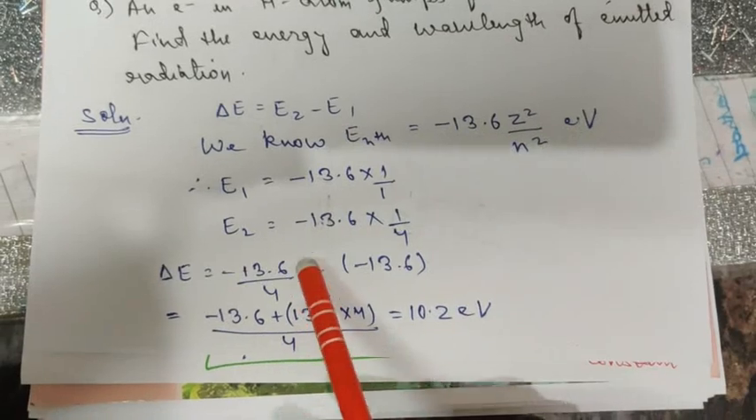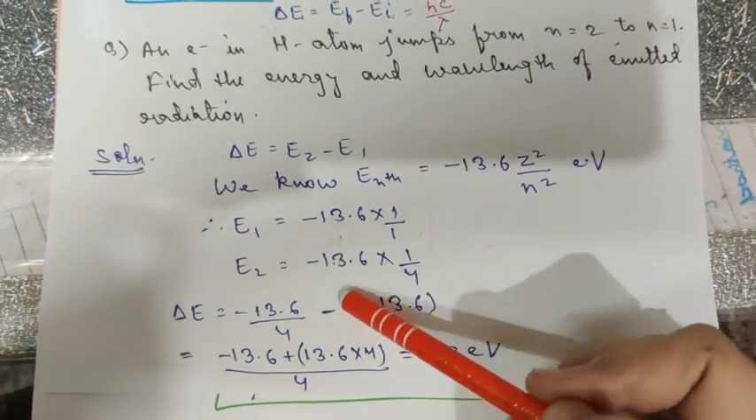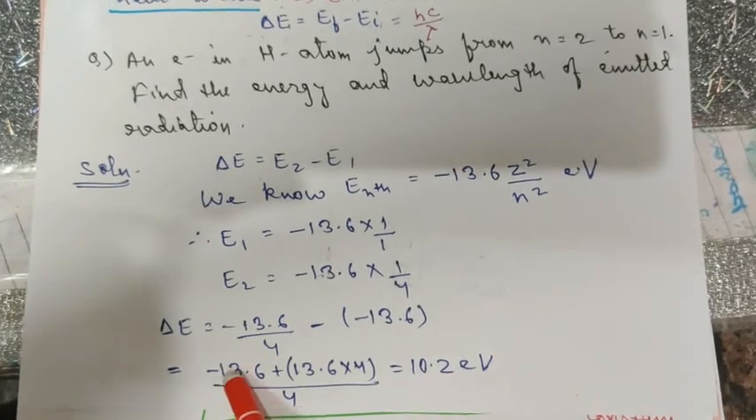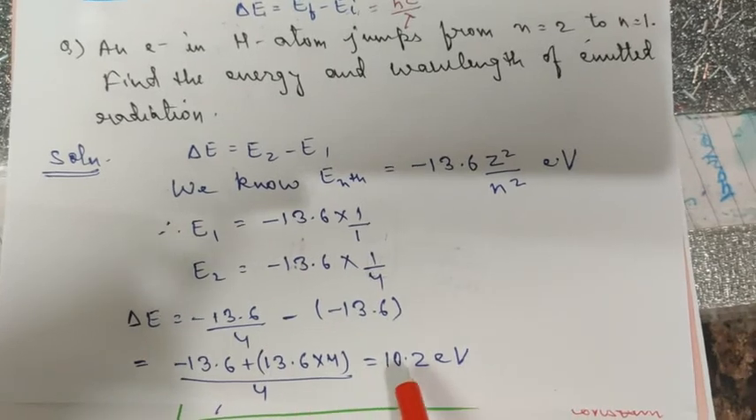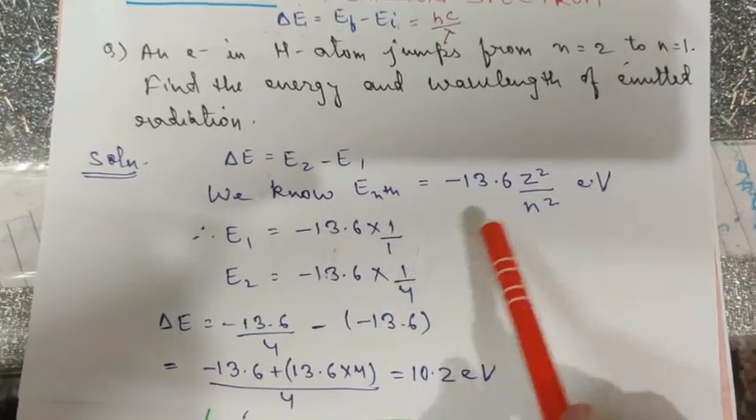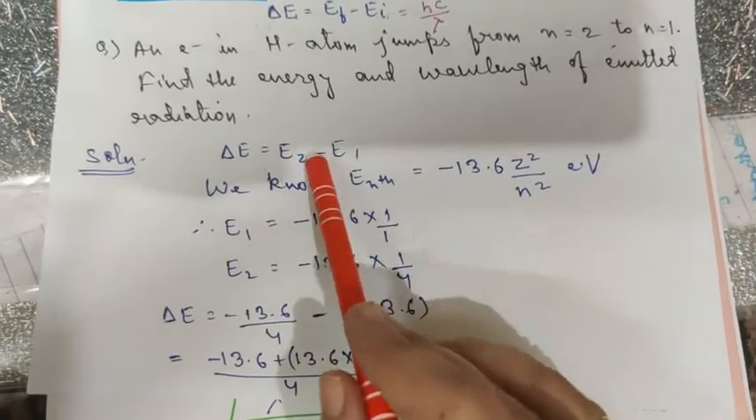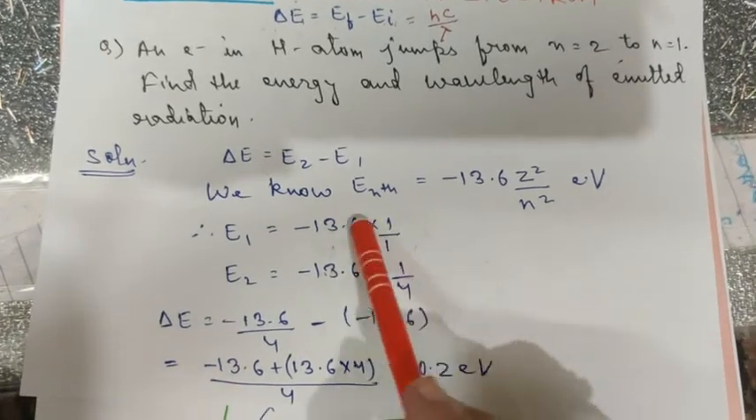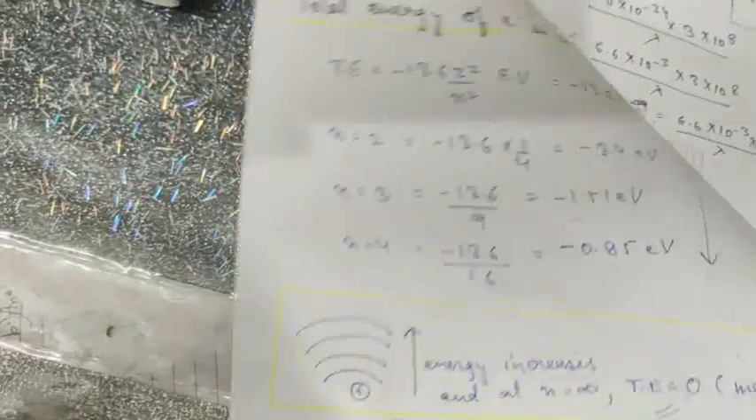Now by subtracting the two energies, you will get the energy. Find the energy of the emitted radiation. You'll get the energy of the emitted radiation as 10.2 electron volt. I hope this is clear. These are the recently studied formulas, and by substituting the values, you are getting these two values, and then substitute the values here, you'll get the energy of the radiation.